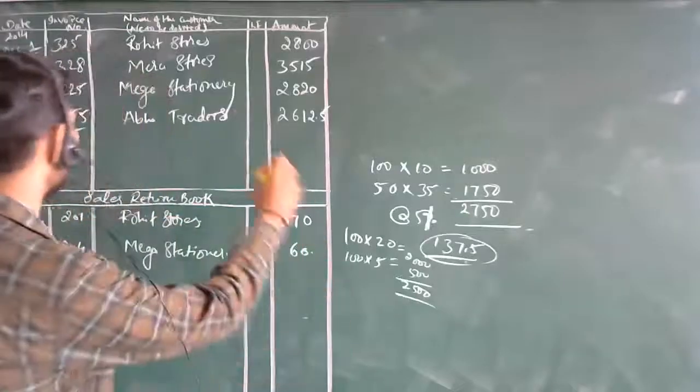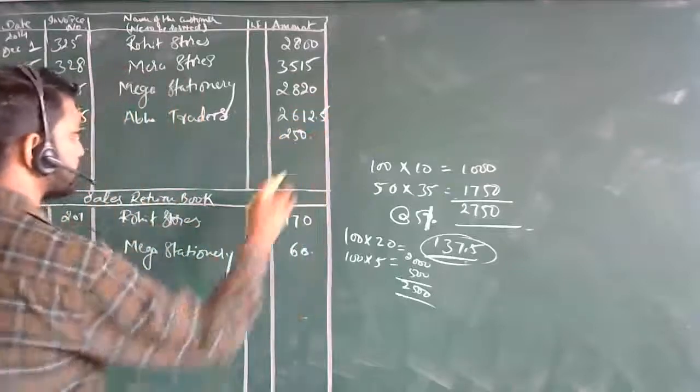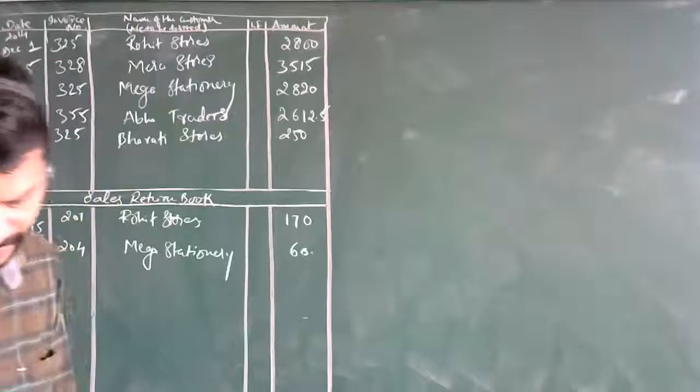Are there any discounts over here? No, sir. 2,500. In whose name is it? Bharti Stores. Okay, this is done. Next, one last one is remaining, right?